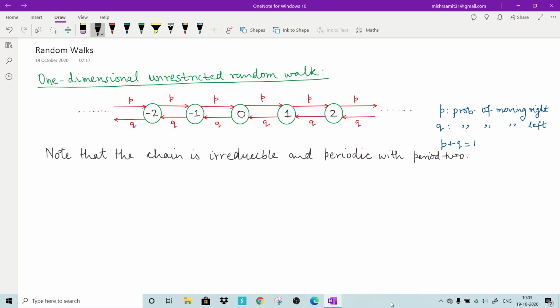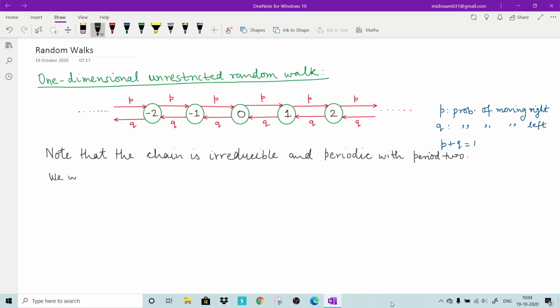It is sufficient to show that only one state is recurrent, because it is an irreducible Markov chain. All states will have the same behavior, because recurrence and transience are class properties. So we will only show that state 0 is recurrent under some restrictions on p and q.